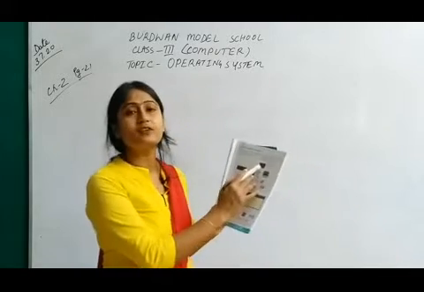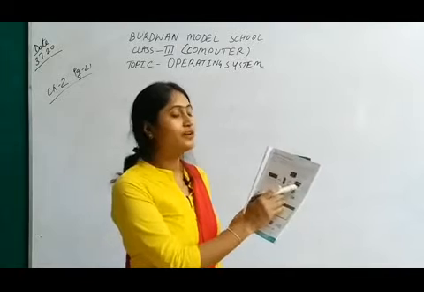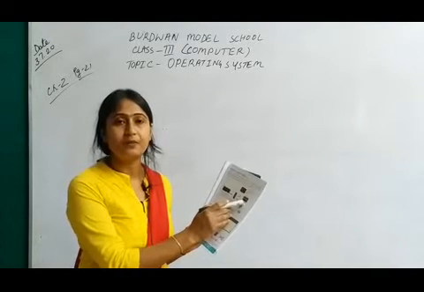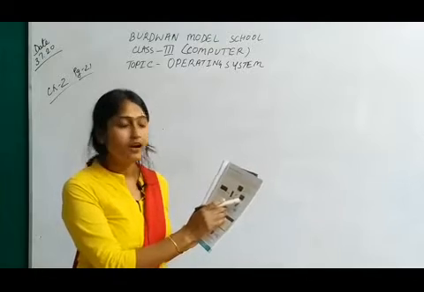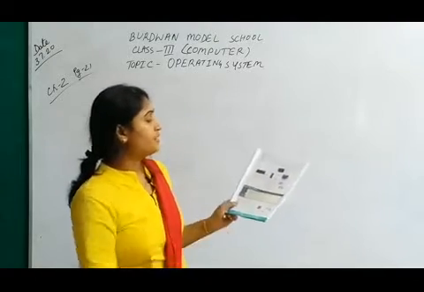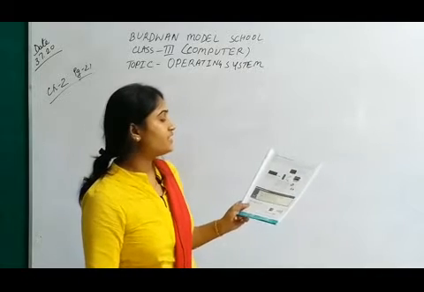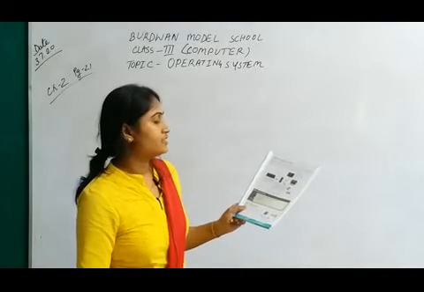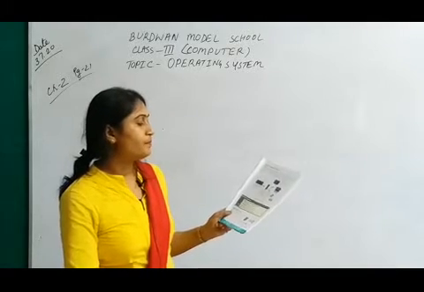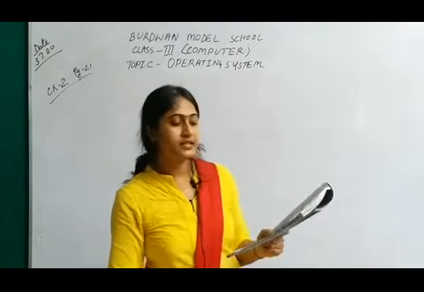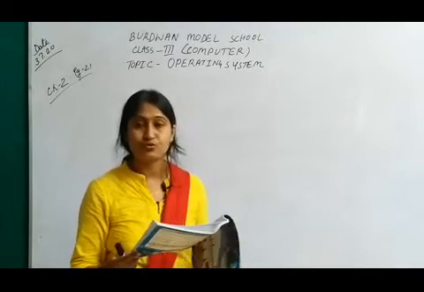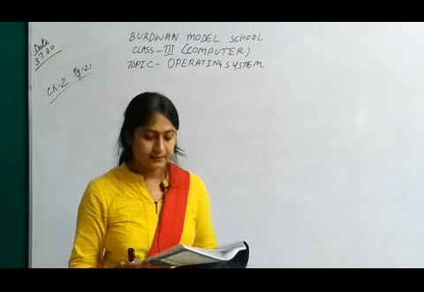When we see the result on the monitor, this is the soft copy. When we get the output on paper, that is a hard copy. Through the printer we can get the hard copy. And this is the hard disk, CD, DVD. A computer uses disks, CDs, DVDs and flash drives to store data permanently.